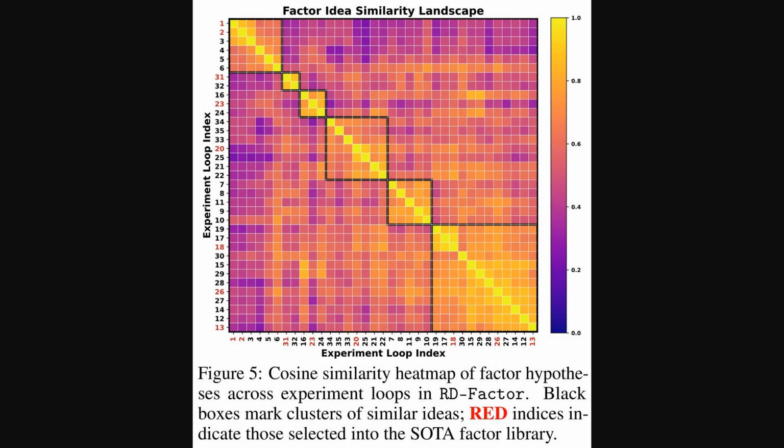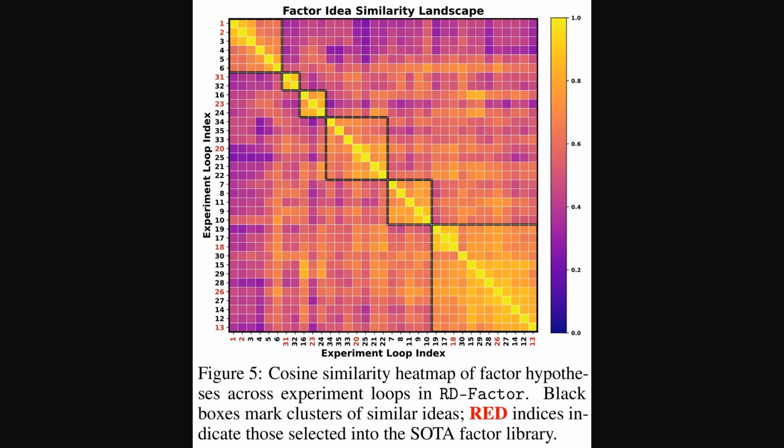Alright, so we've seen how CoSTEER helps implement tasks. Now it gives us a visual on the ideas themselves, specifically within the R&D-Factor component. This is a factor idea similarity landscape, shown as a heat map. It uses something called cosine similarity, which is basically a measure of how alike different factor hypotheses or ideas are. The brighter yellow areas mean the ideas are very similar.